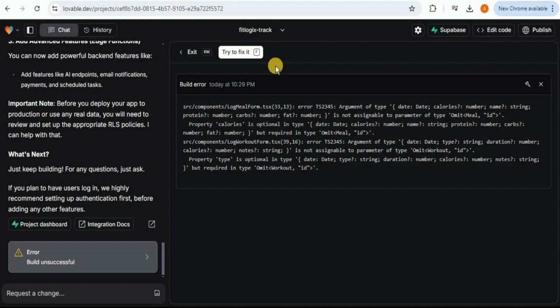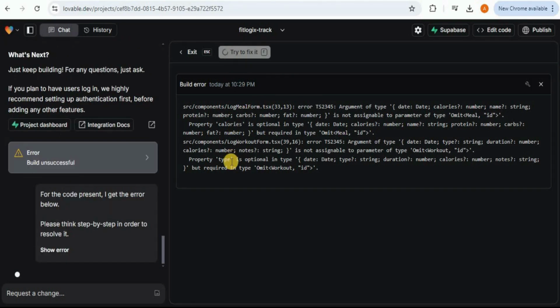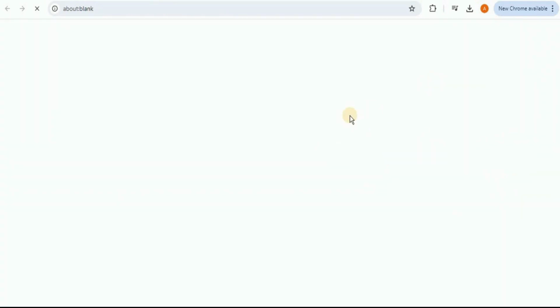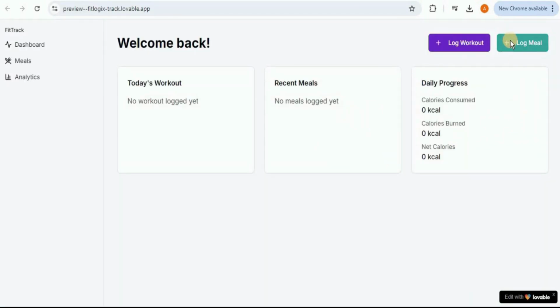And the best part is that you don't need to copy this code, go to some other LLM like ChatGPT or Claude, etc. and ask it to resolve it. You can simply click on the try to fix it button right here inside the Lovable and it is going to resolve the error for you. So now you can see that the errors have been fixed and here is our new application. So let's preview it. So now if I add information about a meal, it will appear right here inside the recent meals. Here it is going to show you the daily progress and all the information.